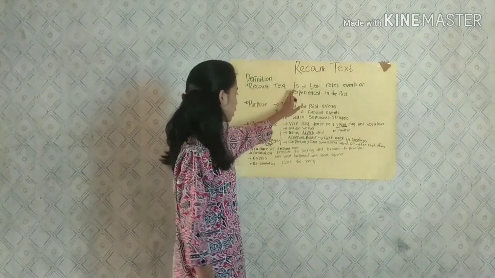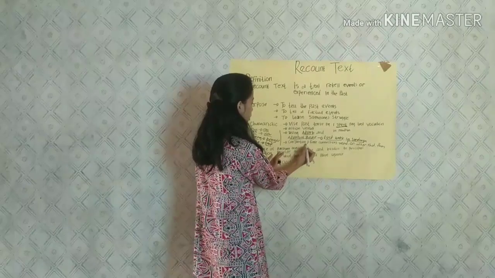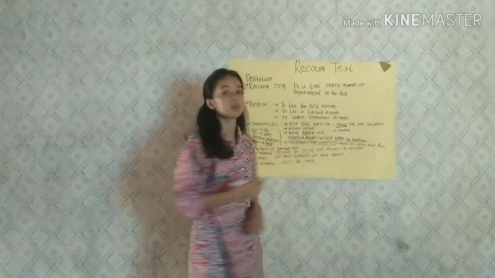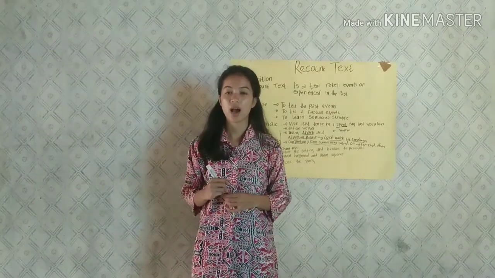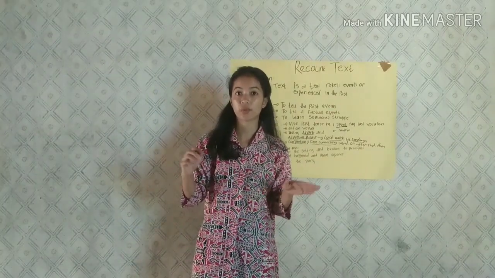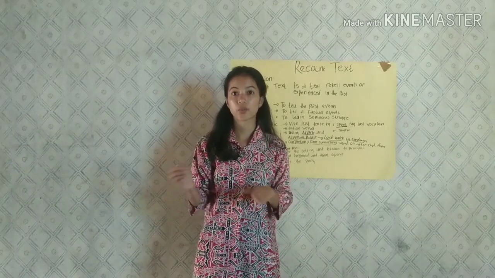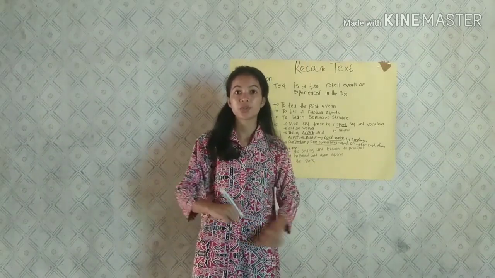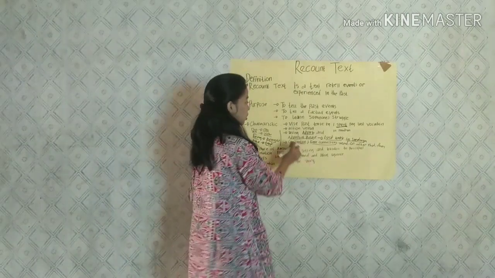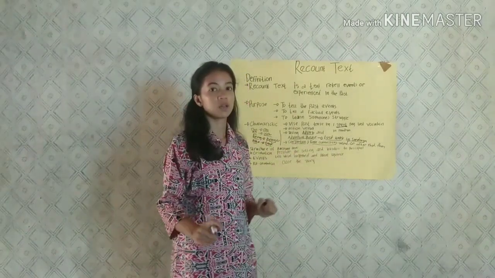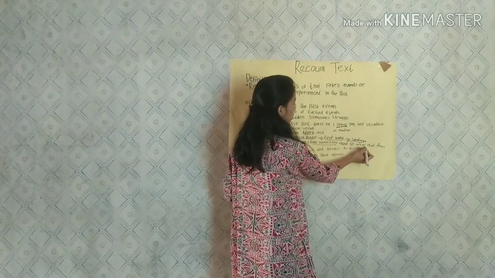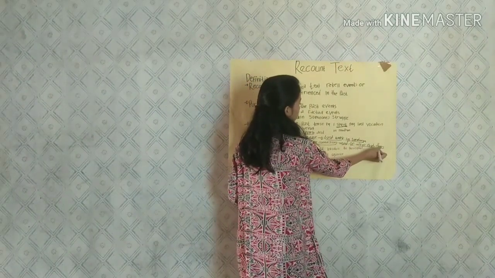And then recount text using conjunctions and time connectives. Because this context has a span of time, the happening of something, we need the conjunction and time connective. For example, and, or, after that, and then.